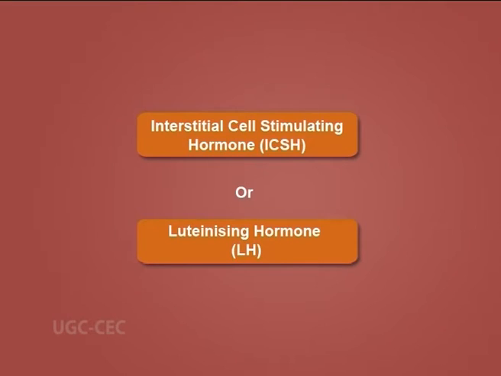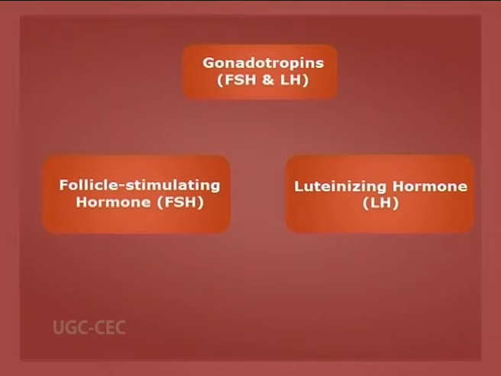Friends, having studied 5 hormones, we move to the 6th category, which is known as ICSH or LH. The alternate name for ICSH is luteinizing hormone. It is also produced by the same basophilic cells as those for FSH, and it is also a glycoprotein with a molecular weight of 26,000 Daltons consisting of 204 amino acids.